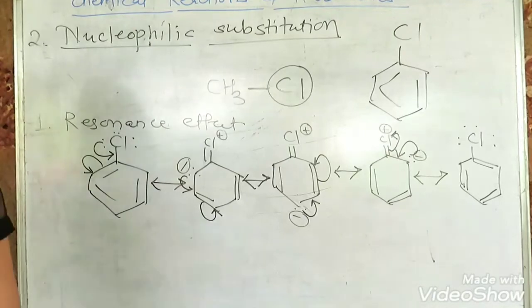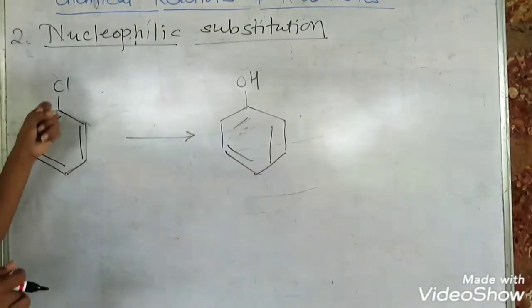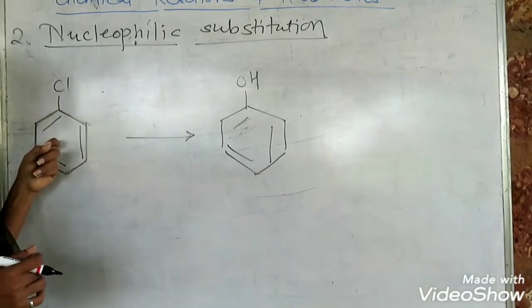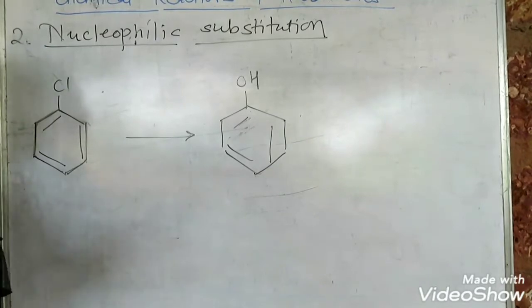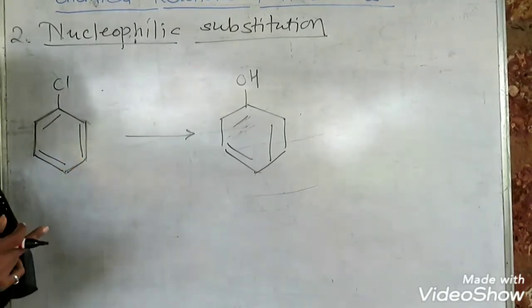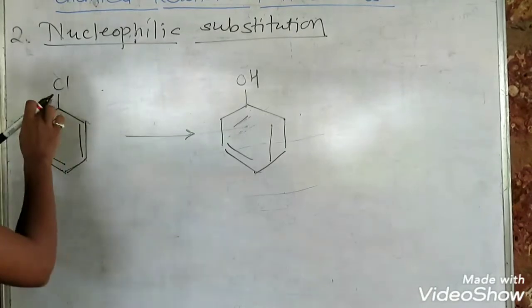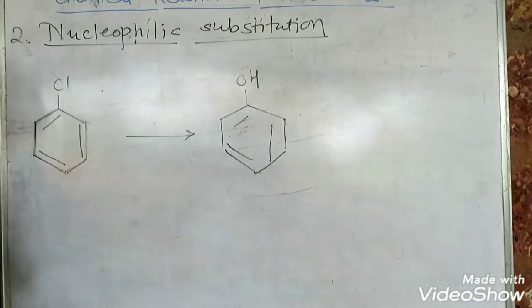So we consider a reaction. This is the reaction in which the halogen of chlorobenzene is replaced by an OH group. It is normally a nucleophilic substitution reaction, but as discussed earlier, it is not easily possible because of the strength of the carbon halogen bond and its partial double bond character.